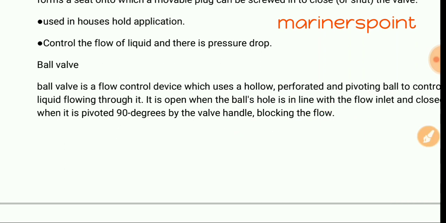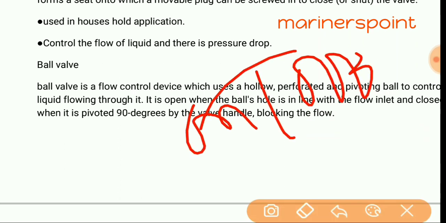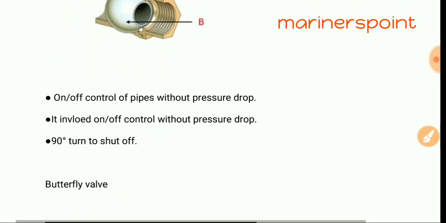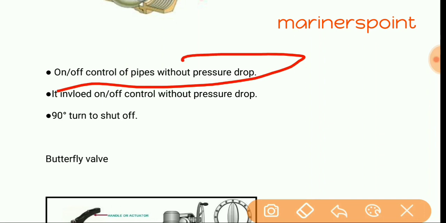Ball valve is an on-off control valve. It is not used for throttling, that is, start, stop and regulate. Only start and stop. Understand? Used for on-off control of pipe without pressure drop. Okay. In the gate valve there is pressure drop, in the globe valve pressure drop, but in the ball valve there is no pressure drop.